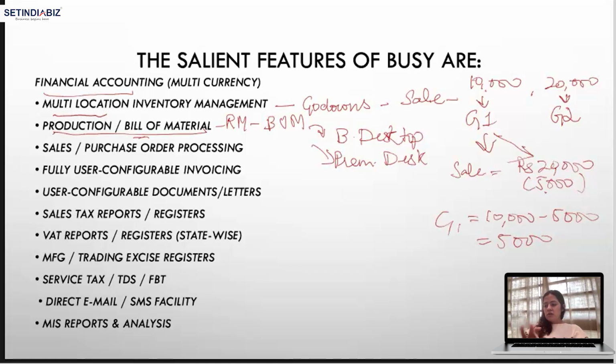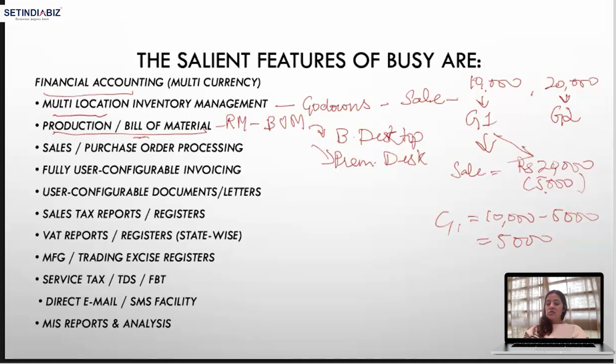So if you all remember, maybe slightly, it was like 5 to 7 classes back, we created bills of material in Tally, and then when I created that bills of material page, we used to go to the voucher, right? In voucher, we used to have this option to produce one desktop. It used to automatically pick what it requires to produce one desktop, right? So this is also possible in Busy software, production or bills of material.